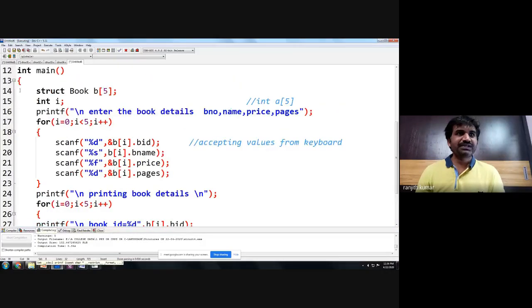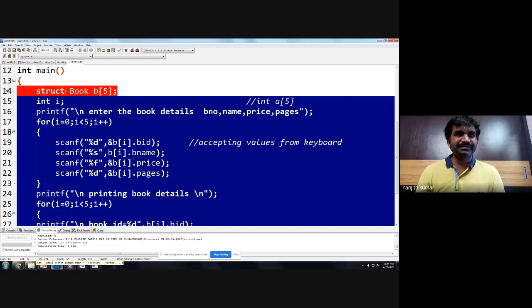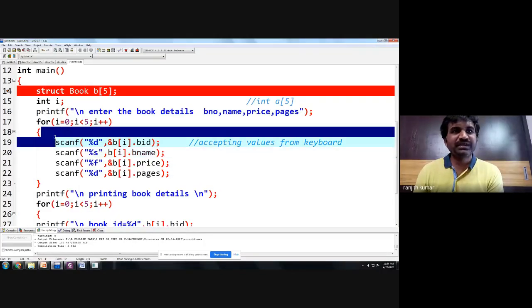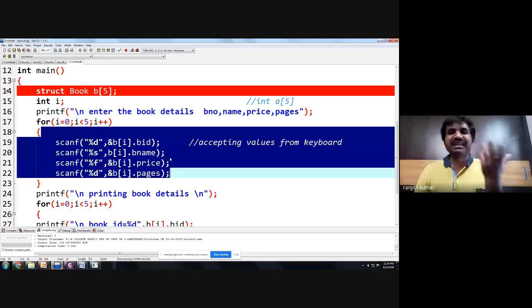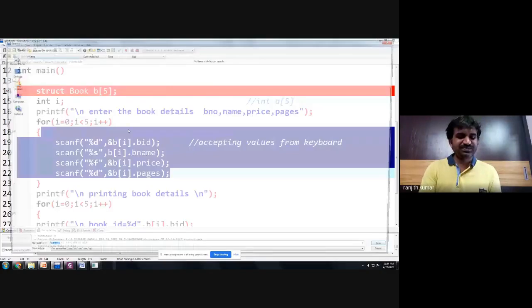Simple. First, you have to create an array. Then you have to accept and you have to display. So this piece of code can be used for 5 books, 10 books, 100 books, 1000 books, or 1 lakh books. The code is the same. So let us save this program.